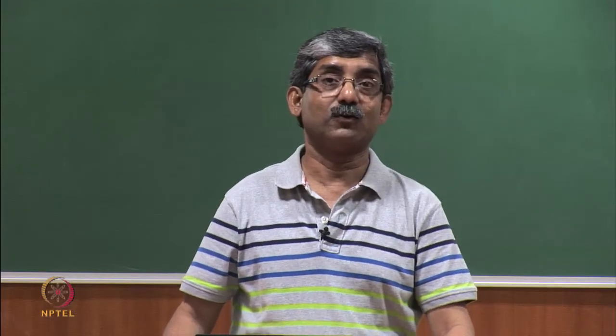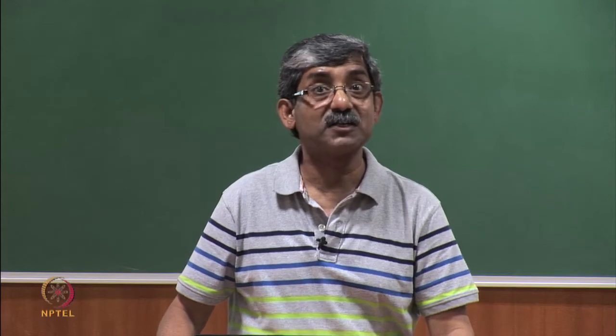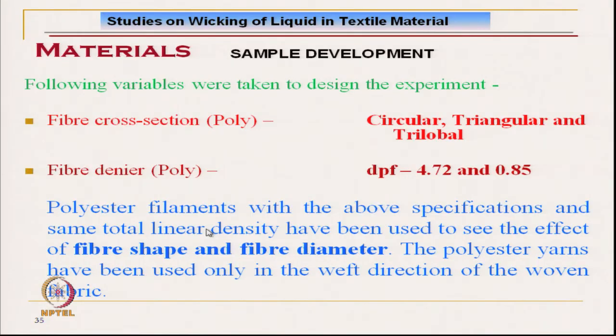We tried to change the contact angle by changing the shape factor. The polyester filaments with the above specification have the same total linear density, to see the effect of fiber shape and fiber diameter. That is why we have selected them.